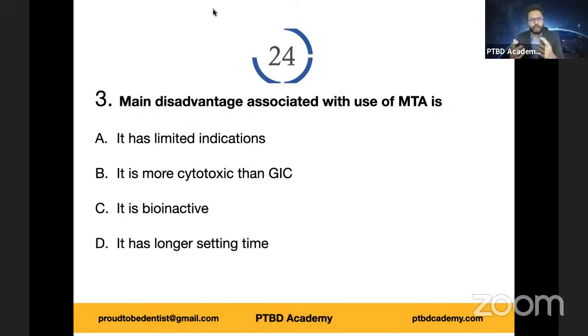It helps to improve the bonding. It helps to seal the interface between the restoration and tooth. Also, in case of implants, the bone integrity with the implant surface is greatly enhanced. So bioactive materials are like a boon to our profession without any doubt. Also, we have a question on bioactive materials. We'll get back to that again. So it is bioactive, so you can rule out A, B, C.